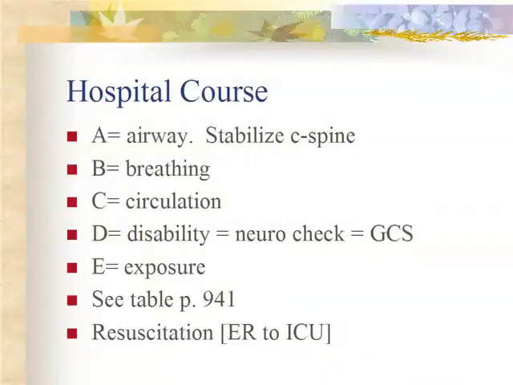The hospital course is governed by the ABCs. A is airway, and you want to stabilize your cervical spine. You want to look, listen, and feel. If the patient can talk, they have a patent airway. If they have non-purposeful movement and or a number of 8 or below on the Glasgow Coma scale, they need airway help. B is, of course, for breathing. You need to check their chest wall movement, rate, depth, symmetry, and auscultation. Their treatment would be a chest tube, endotracheal tube placement, oxygen, and a pulse ox.